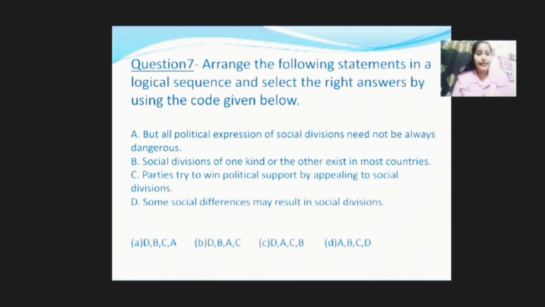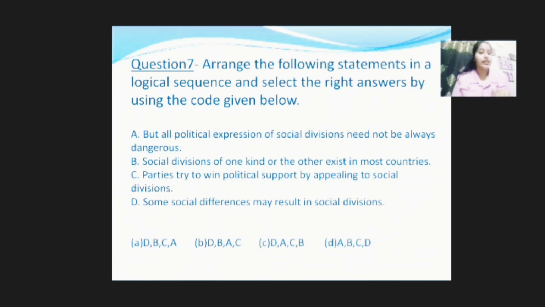First, A part says, but all political expressions of social divisions need not always be dangerous. B says, social divisions of one kind or the other exist in most countries. The C part says parties try to win political support by appealing to social divisions. Some social differences may result in social divisions. So if we see the sequencing, the sequence will be D, B, C and A.